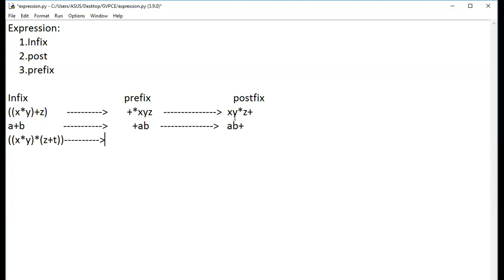Guys, look here. Importance should be given to the bracket. Look here and let me know what your prefix expression is. Make it faster. This will be something interesting, guys. Prefix expression.